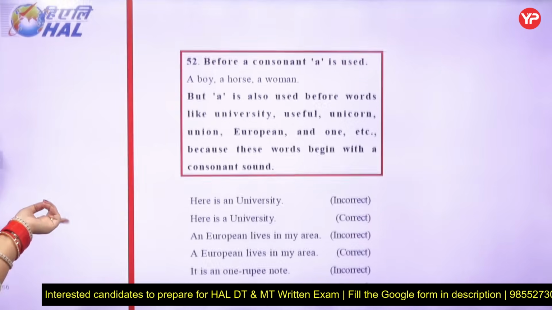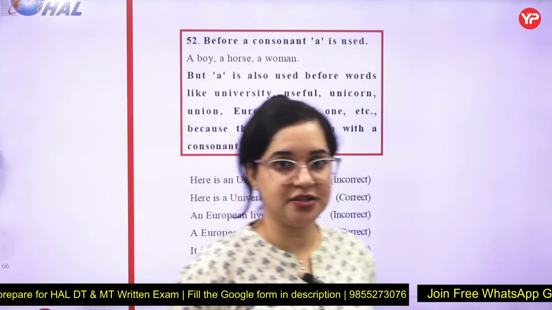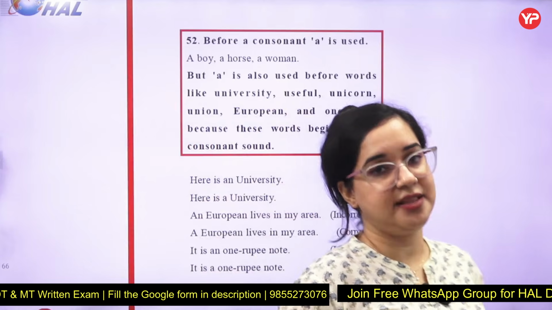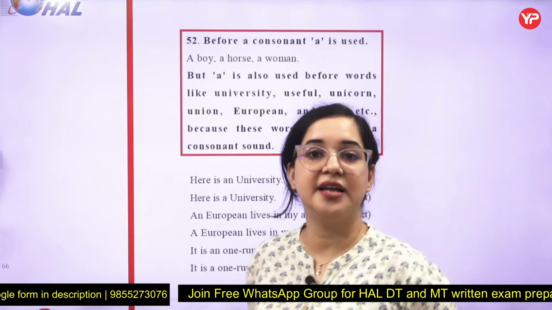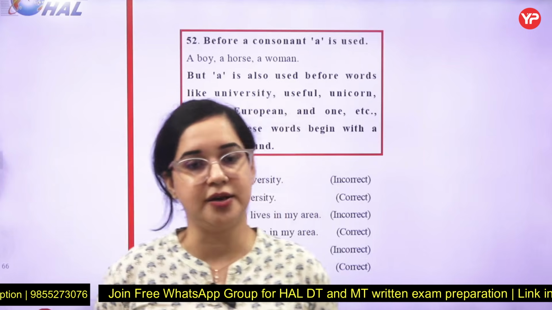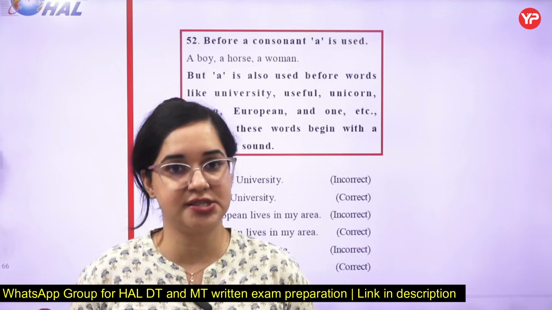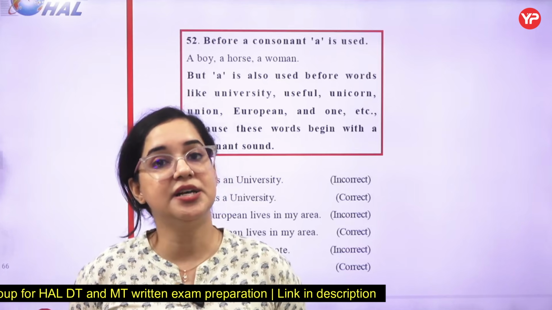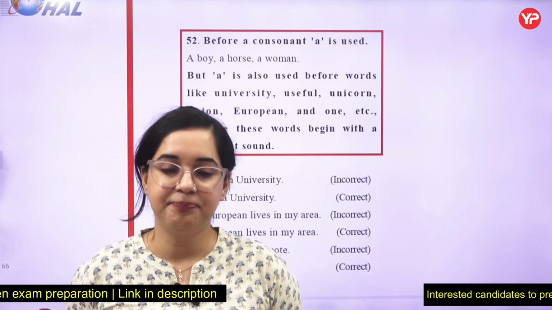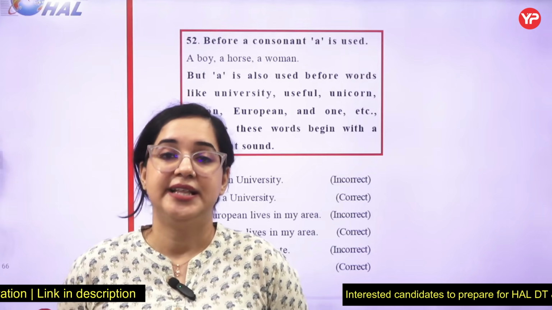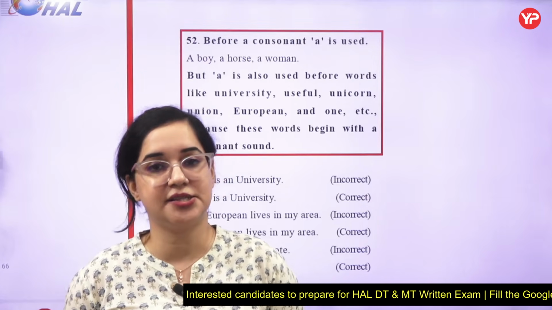Now 52nd will be talking about articles. We all know there are three types of articles, A, An and The. A and An talk about the indefinite articles and The is called a definite one. Even there is a pronunciation difference in the. That depends. The is used with consonant sounds, thee is used with vowel sounds. Like thee end of the movie. Thee end, E is a vowel sound, and the movie, movie is a consonant sound.